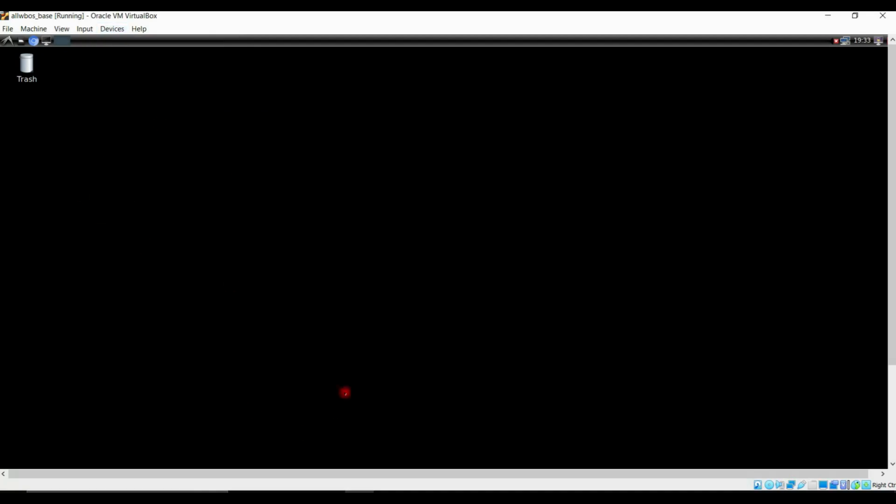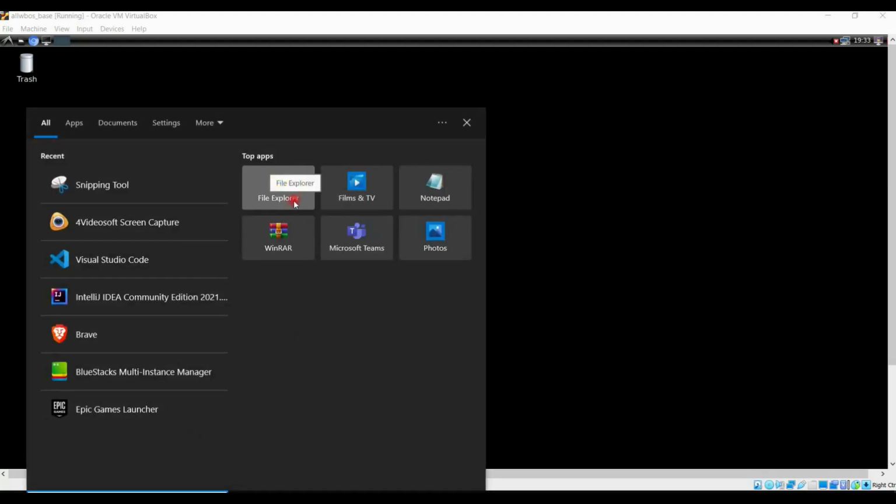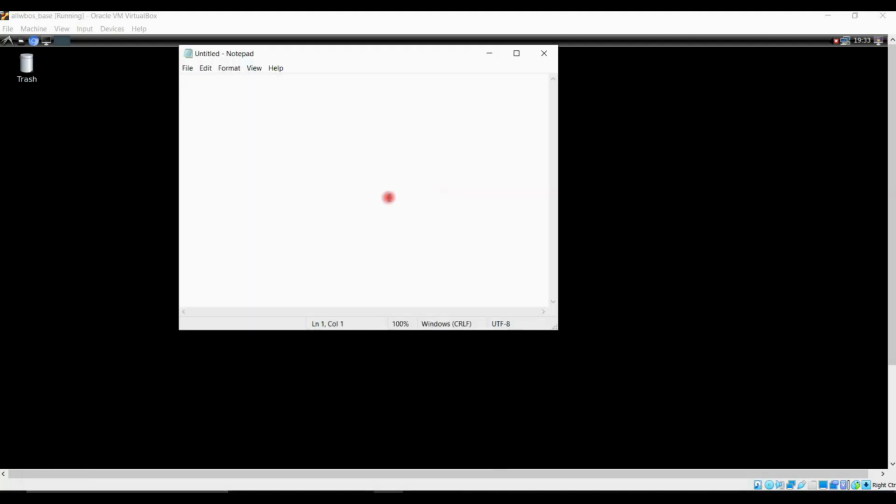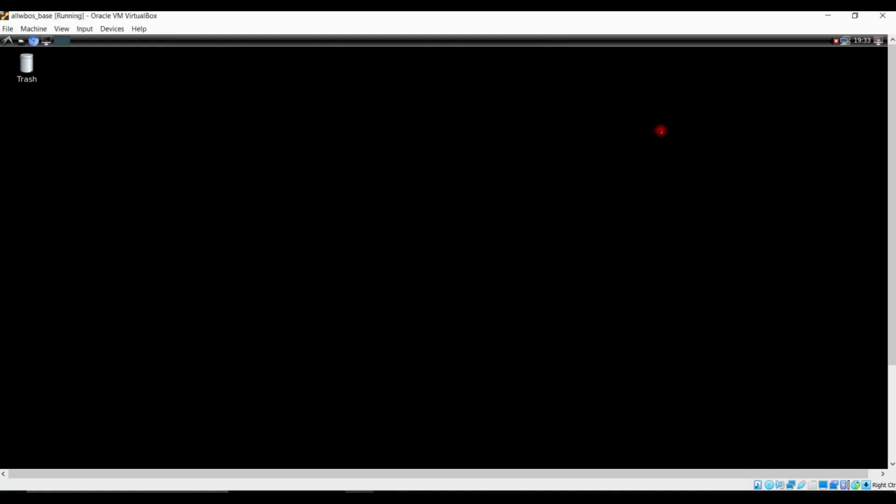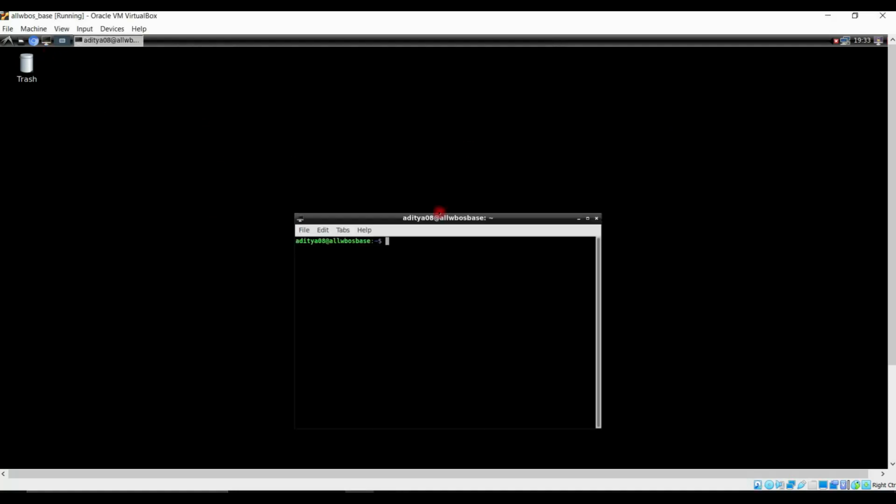Okay, let's click on notepad. Let's just type Adobe Windows, Control A, Control C, and check whether it can be copied in our Linux operating system or not.